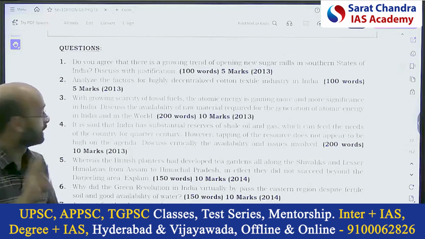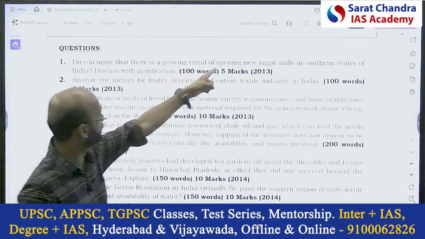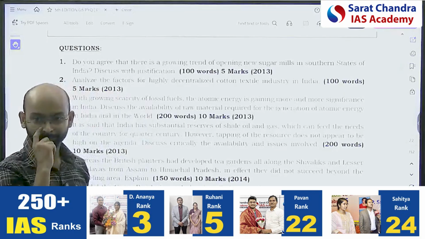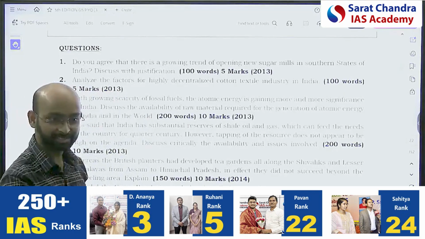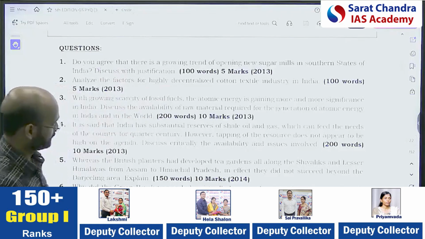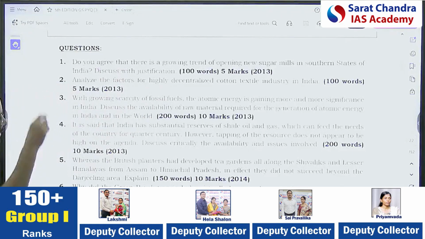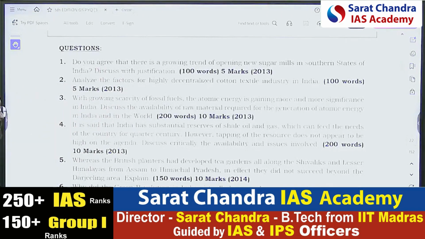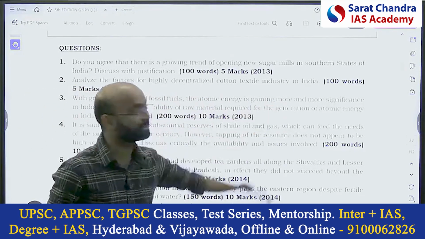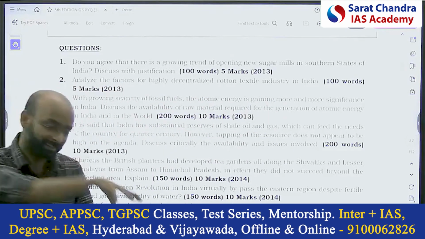The second type. See the first one. Do you agree that there is a growing trend of opening new sugar mills in southern states? Change in the region. They are not asking what the new sugar mill is, or about the sugar mill or the sugar. They are asking about distribution. Analyze the factors of the highly decentralized cotton textile industry in India. Industry decentralized in some regions.